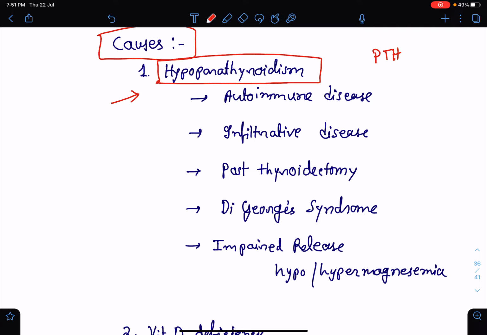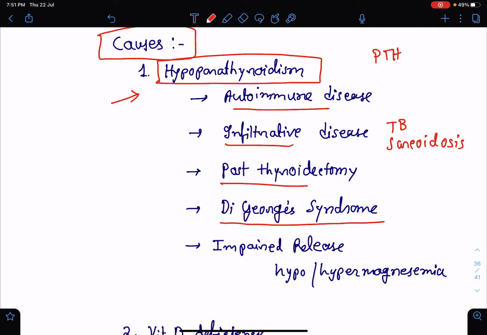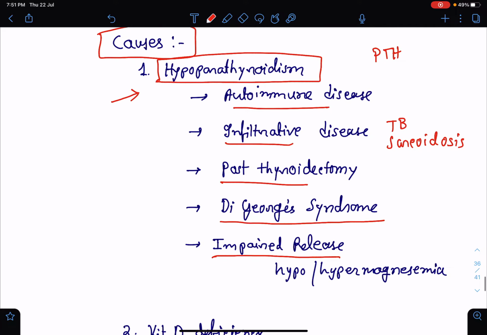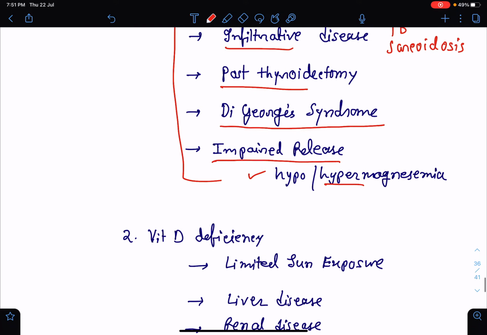Hypoparathyroidism may be a result of autoimmune involvement of the gland due to autoimmune disease, or due to infiltrative disease, like tuberculosis or sarcoidosis. It can occur post thyroidectomy, because when the surgeon removes the thyroid, many times the parathyroid gland also gets removed with it, so there may be iatrogenic hypoparathyroidism. There is familial hypoparathyroidism, also known as DiGeorge syndrome. There may be impaired release of parathyroid hormone, which is seen in cases of hypomagnesemia as well as hypermagnesemia. So these are the causes of hypoparathyroidism, which ultimately leads to hypocalcemia.